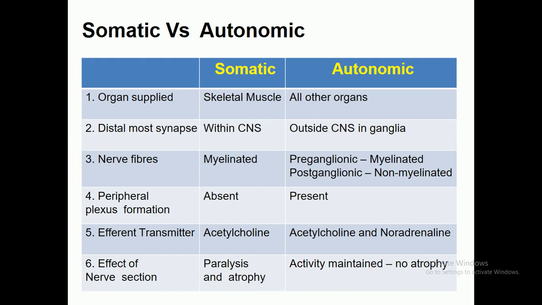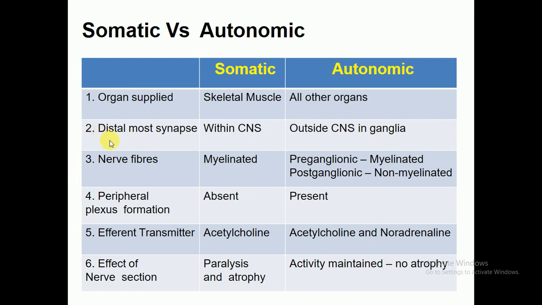Let's see this table. In this table, I have already mentioned how we can differentiate between somatic and autonomic nervous system. Look here: organ supply, distal most synapse, neurofiber, peripheral plexus formation, afferent transmission, effect of the nerve section. For organ supplied, in the somatic nervous system skeletal muscles are involved, which are under the control of our will. Skeletal muscles are the classical example of the somatic nervous system, while in the autonomic nervous system all other organs are involved. For example, the heartbeat is not in our control.